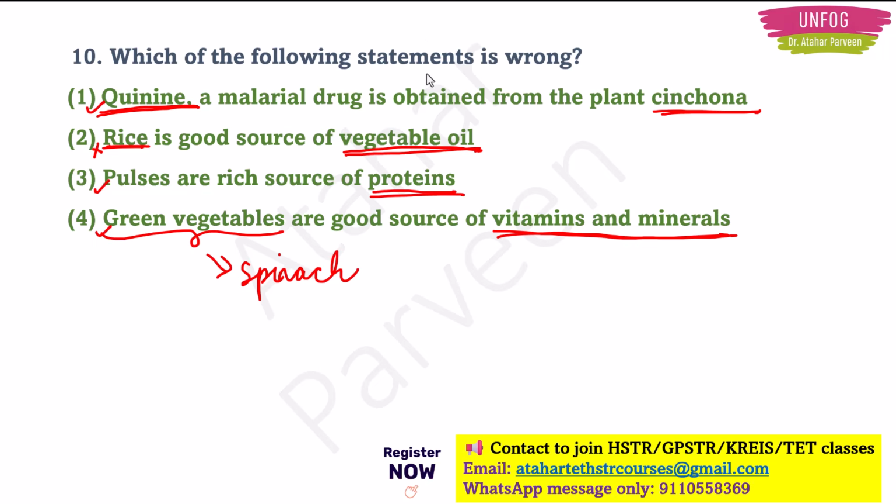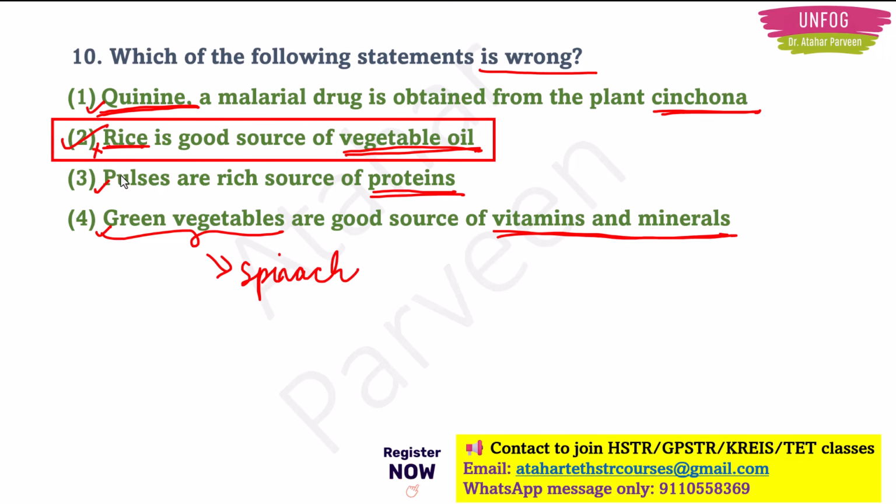Now the question is asking which of the following statements is wrong. So from the following statements, the second statement is wrong. So our answer should be option 2. Rice is not a good source of vegetable oil. Rice is not a vegetable in the first place, right? So option 2 is the correct answer.